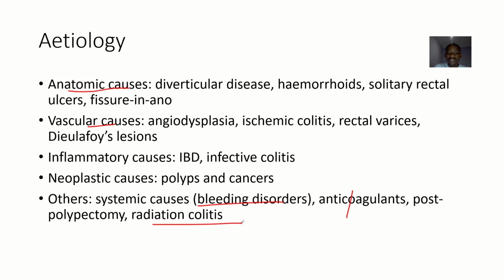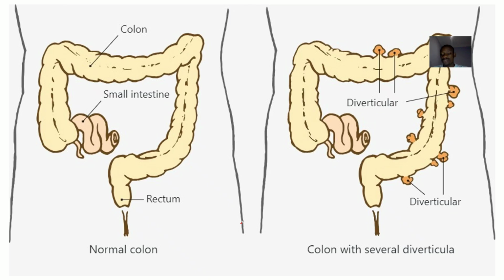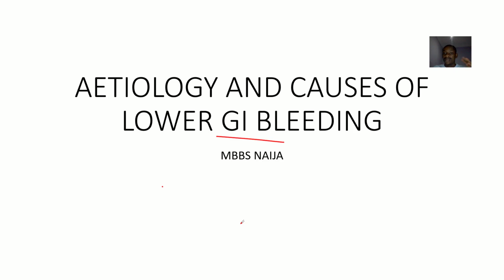It could be due to radiation colitis, where the person is having an inflammation of the colon due to a radiation therapy they are undergoing. Okay, so all this actually make up the possible causes or etiology of, what, lower gastrointestinal tract bleeding.